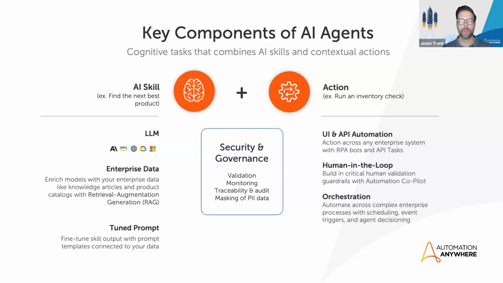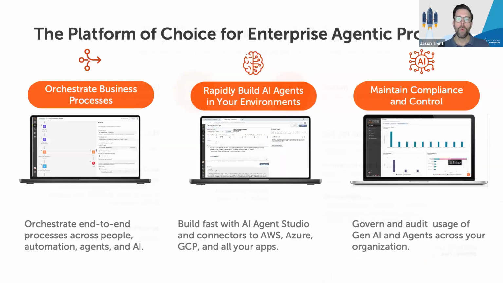We've got a fantastic process orchestration capability. You already know that we can automate various different types of UI and API tasks. And we've got the ability to bring humans in the loop whenever it's incredibly necessary. The power of an AI skill plus an action to us means an agent. And these agents are controlled, but also deployed securely and responsibly across your organization through a rich layer of security and governance. We believe that Automation 360 is really the platform choice for enterprise agentic process automation.